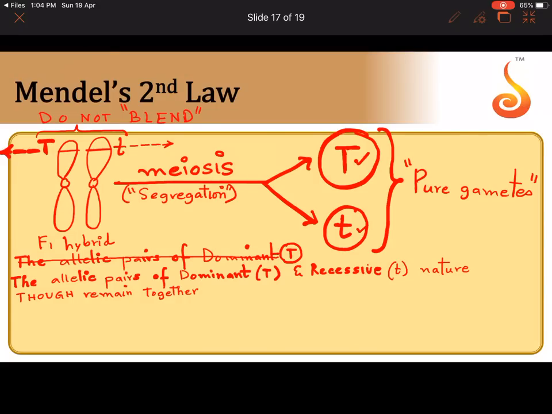Where do they remain together? In which plant is capital T and small t together? In F1 hybrid. Though remain together in F1 hybrid,